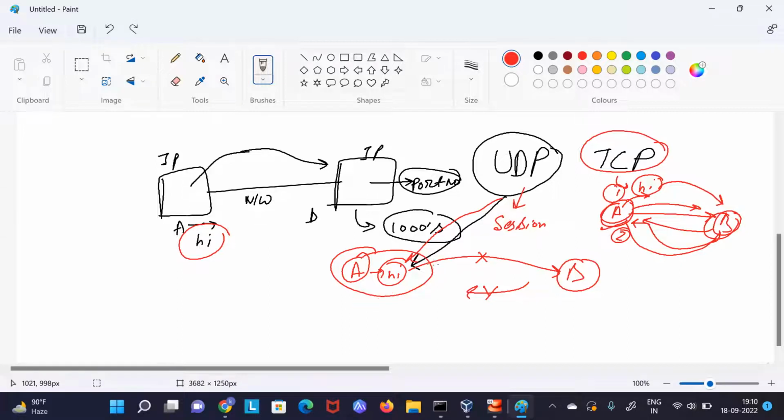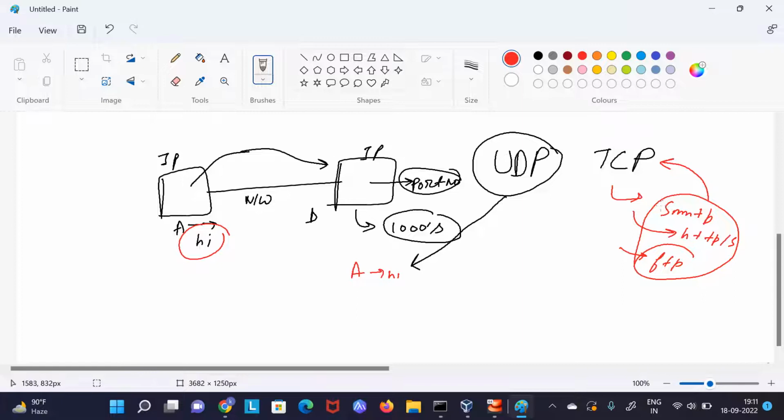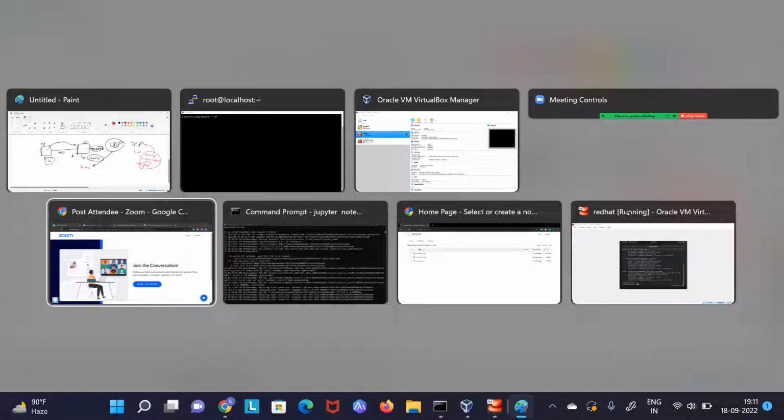I hope it is a little bit clear. Let me make it clearer with an example. If you know about TCP, then you must know about protocols like SMTP. You must know about protocols like HTTP, and the secure one, HTTPS. You must know about FTP, the file transfer protocol. All of these protocols are dependent on TCP; they are built on TCP. Means, for example, here I am using, wait, let me show you. Here I am using the HTTP protocol.